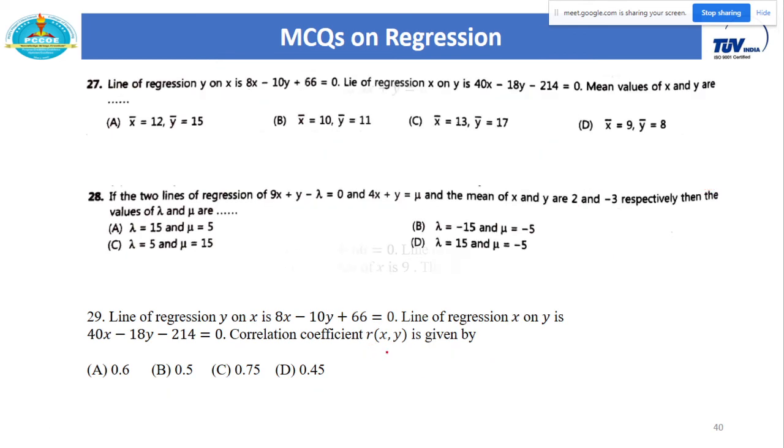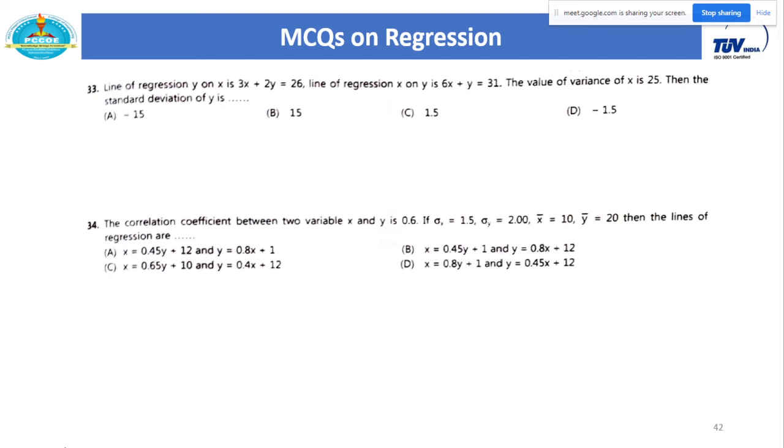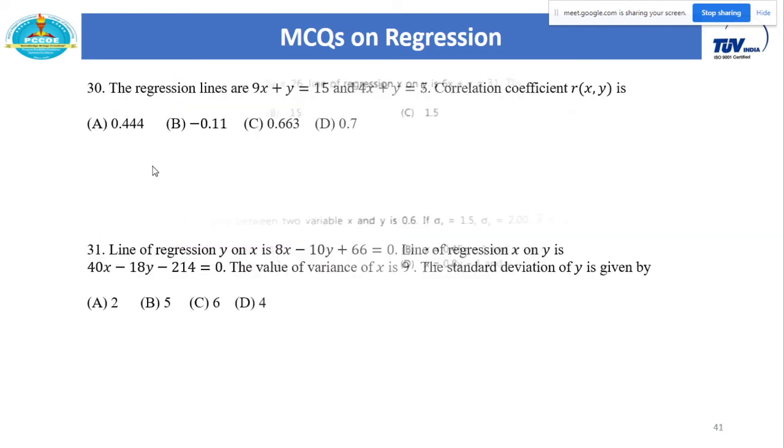But in the second example, or in this next example, we don't know which line is y on x and which line is x on y. So this is the problem with this question. So how do you determine this? I think I will explain 2-3 more examples.